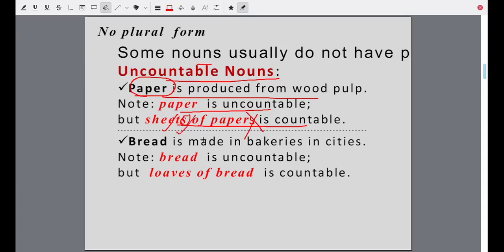Sheets of paper. Bread is uncountable. Loaves of bread is countable. You are making this loaf plural. Bread remains singular, or no plural form for bread. You don't say breads. You say one loaf of bread and many loaves of bread.